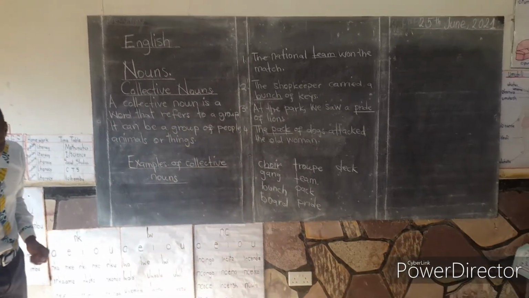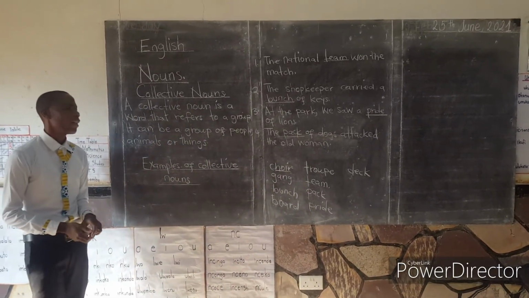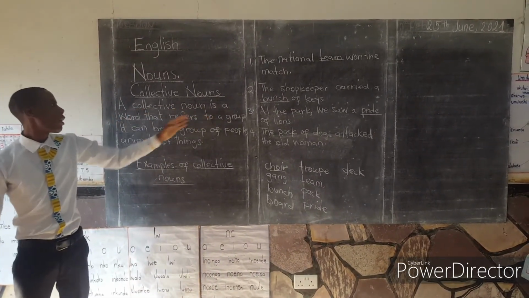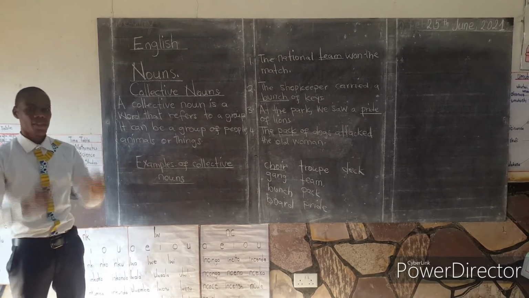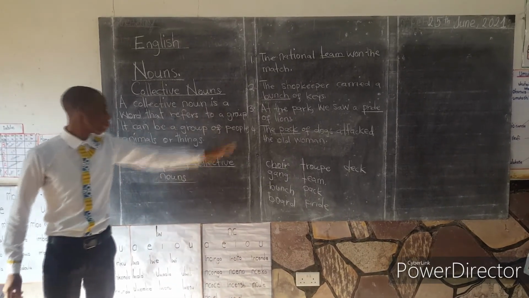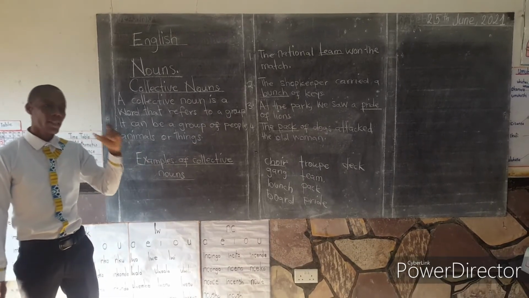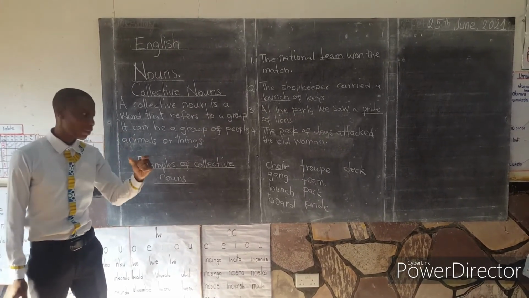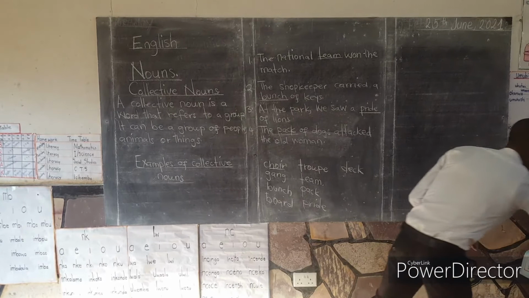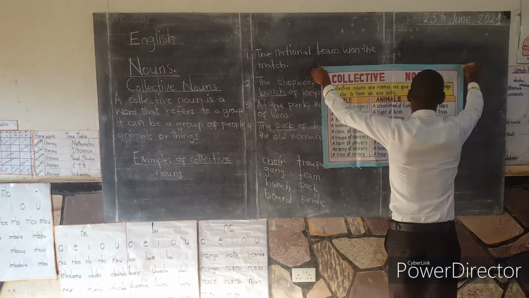This afternoon, we have looked at collective nouns, and we have said that a collective noun is a word that refers to a group. It can be a group of people, it can be a group of animals, it can be a group of things. So as long as there's one word that is describing a group, such a word is known as a collective noun. We have looked at different examples of collective nouns.